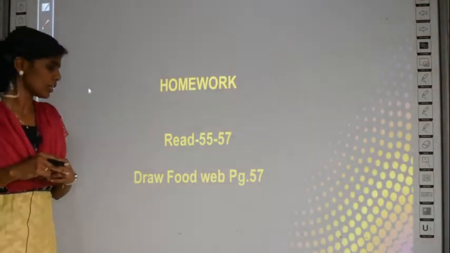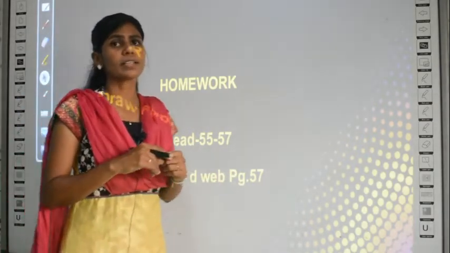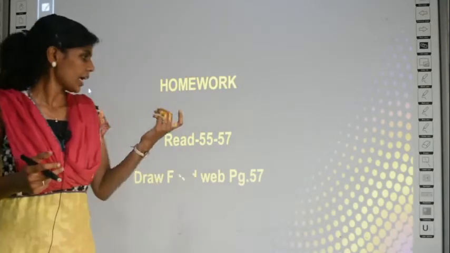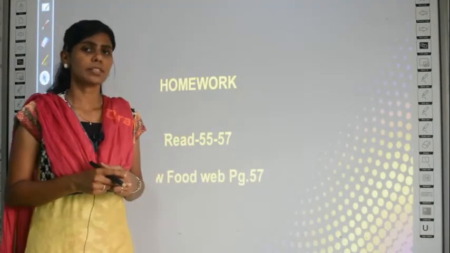Okay, for your homework, in your book on page number 57, there is a picture of a food web. What you are going to do is draw the food web, take a picture of that and send it to me. Also read pages 55 to 57. Keep reading your daily lessons so that it will be easy from the exam point of view.